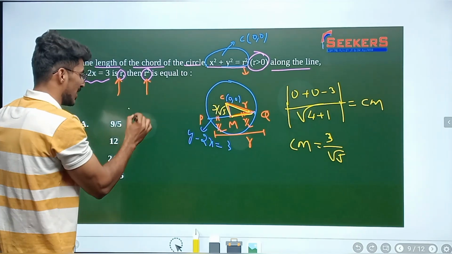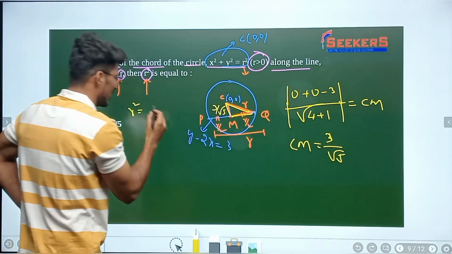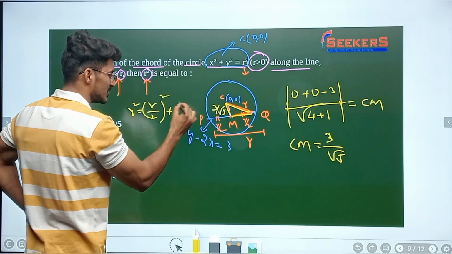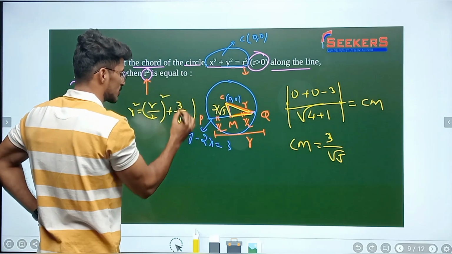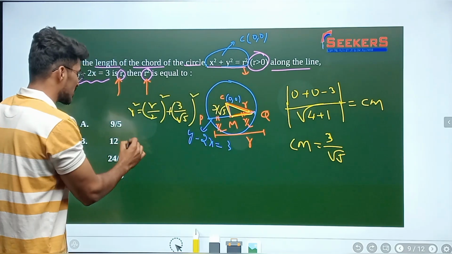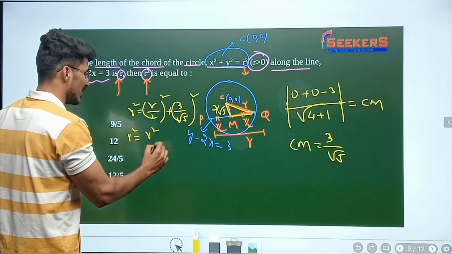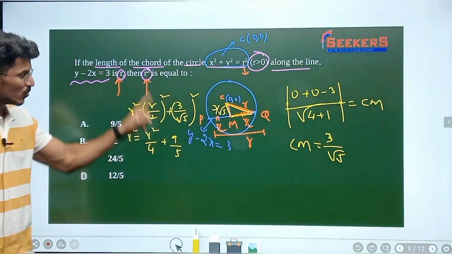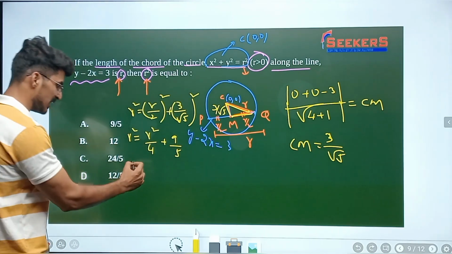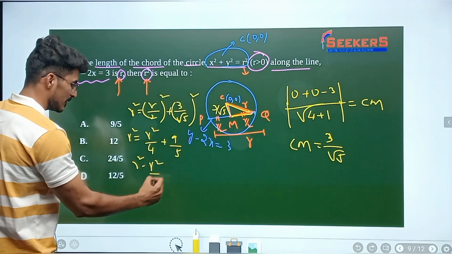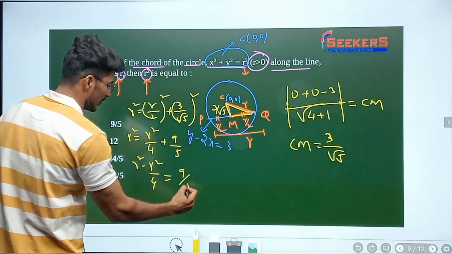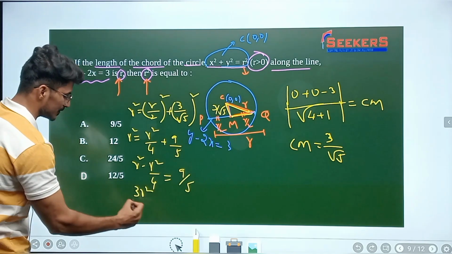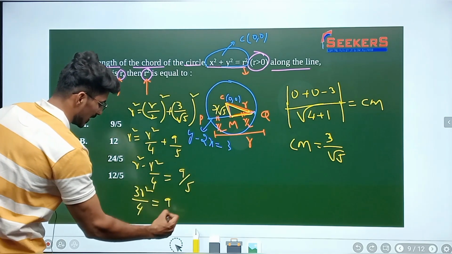Hypotenuse square, which is r square, equals base square, which is r by 2 whole square, plus height square, which is 3 by root 5 whole square. Cool. So now r square is equal to r square by 4 plus 9 by 5. 3 square is 9 and root 5 whole square is 5. So now shifting this r square by 4 to the left hand side, 9 by 5 is left over on the right hand side. So this is going to be 3r square by 4 equals 9 by 5.